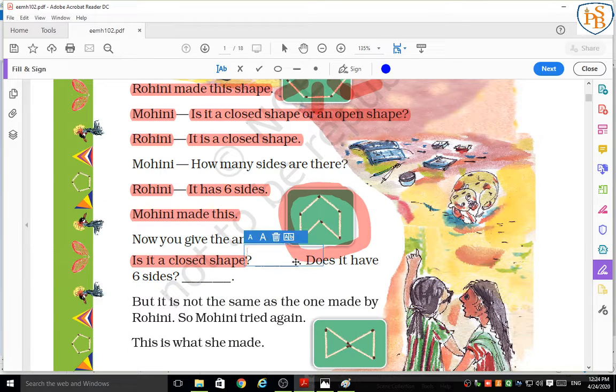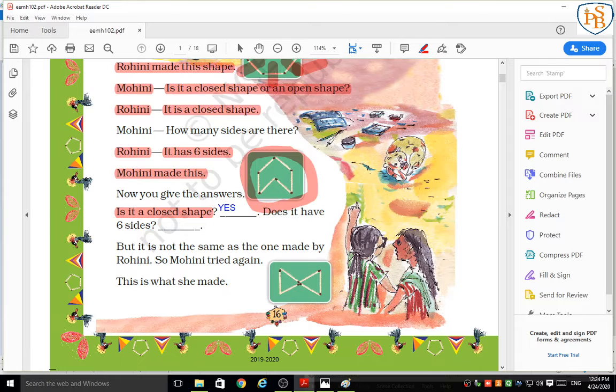Yes. Correct? It is a closed shape. Correct? Then the next question. Students, one minute. Our next question is, does it have